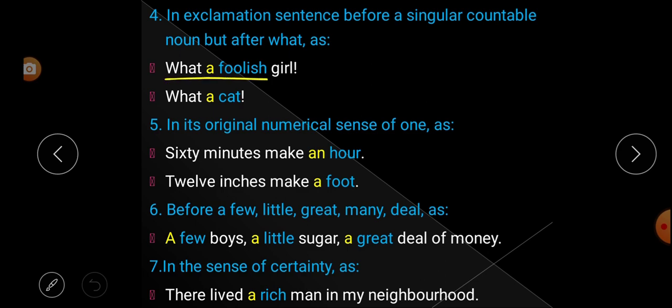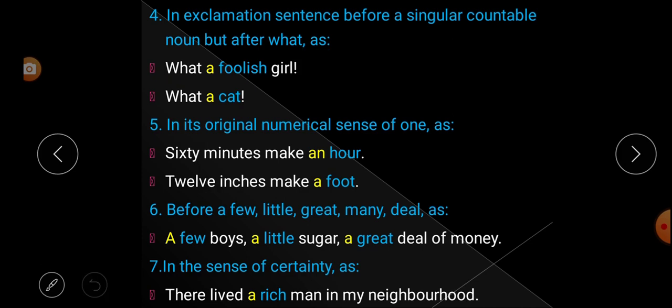Look at the example below: What a foolish girl. An exclamation mark is given, so it is an exclamation sentence, and it is a singular countable noun. A foolish girl means it is singular and countable. After what, article a is used.